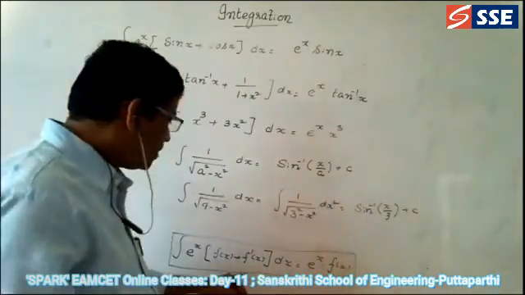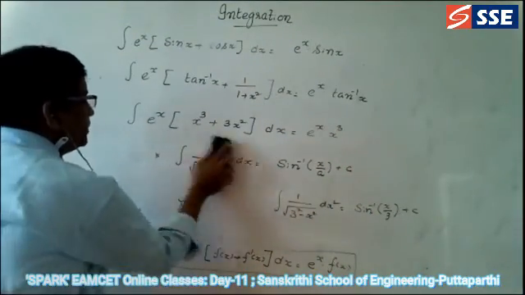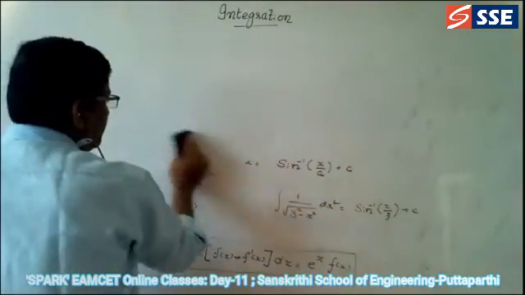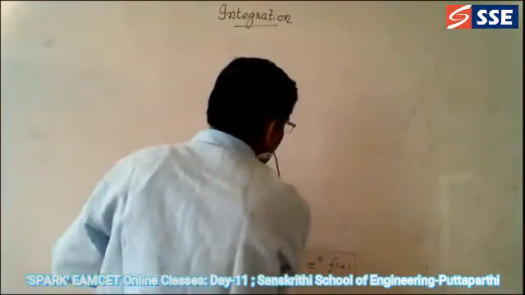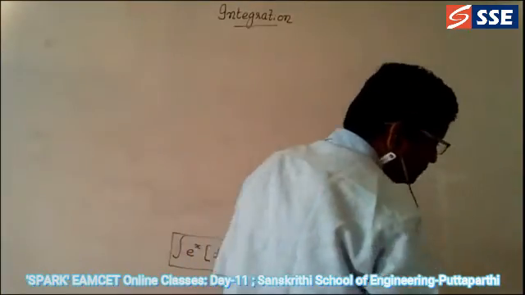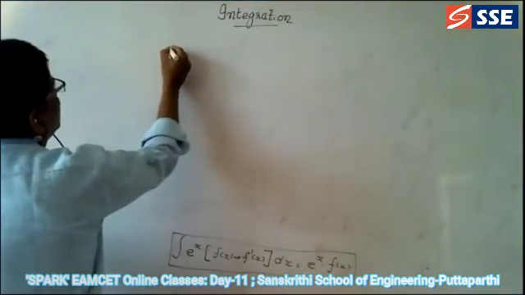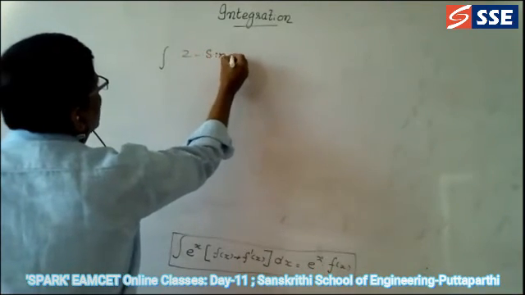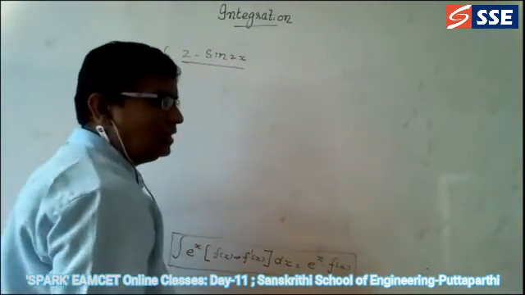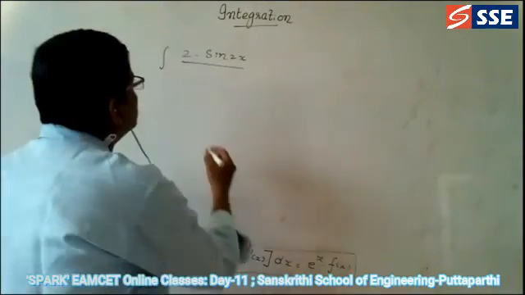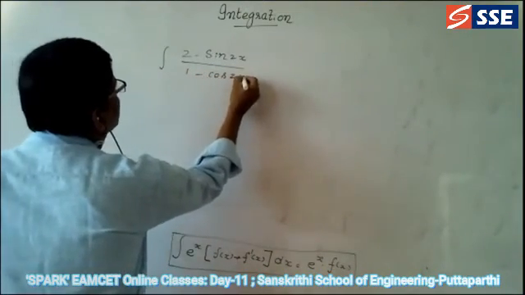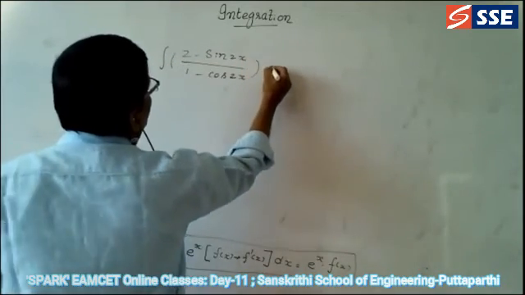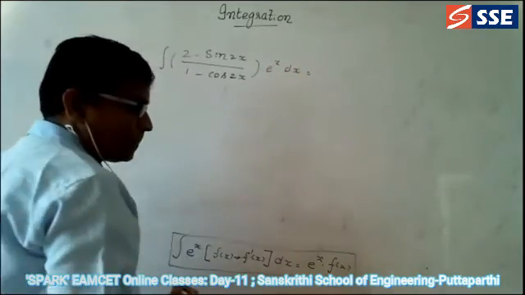Now I told you that a problem was given based on this formula. Let us see that problem, how it looks and in what format he gives it. It is a little bit typical, but you should be aware of this. So find the value of integral 2 minus sine 2x, write it down. I am just going to do the problems which were repeated in the previous MCET exams. 1 minus cos 2x into e power x dx is equal to. He gave some answers.